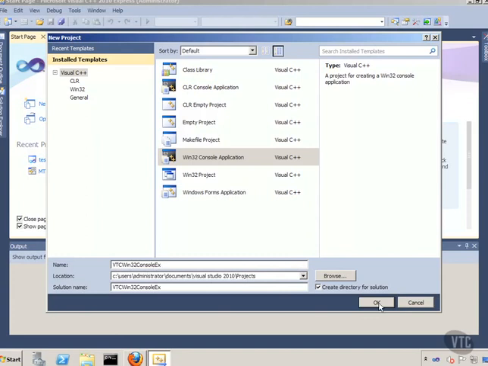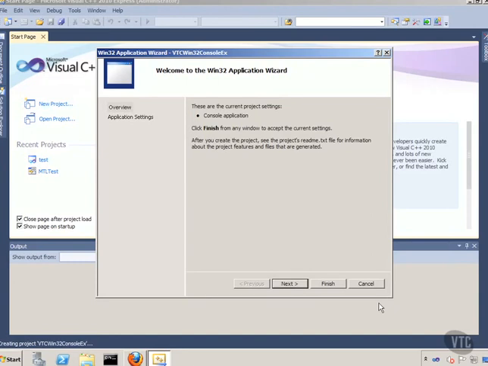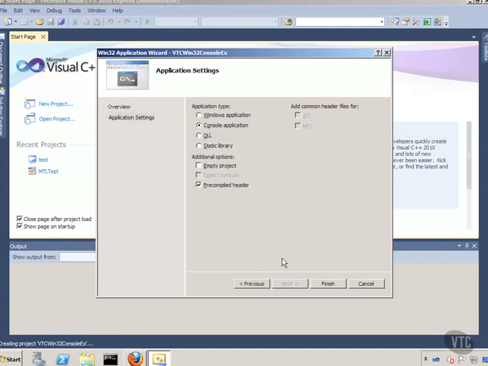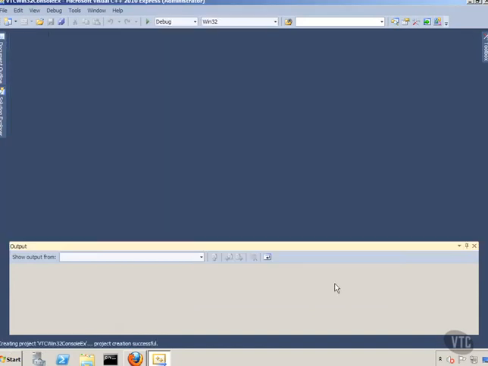All right, so there's a nice long, hard to remember name, so that should work for most anything in IT. And then I will hit OK, and then it opens the application wizard, and notice it's telling me that there's some settings, console application. I'm going to click next, not finish, because I don't want precompiled headers. I just want an empty project. I want a blank slate that I can work with. I would strongly encourage you to go through and play with these different things and see what you end up with. But for now we'll just click Finish. And then the environment will open up. Now we could easily sit here the rest of the day and wonder, wait a minute, nothing's happening, what's going on?